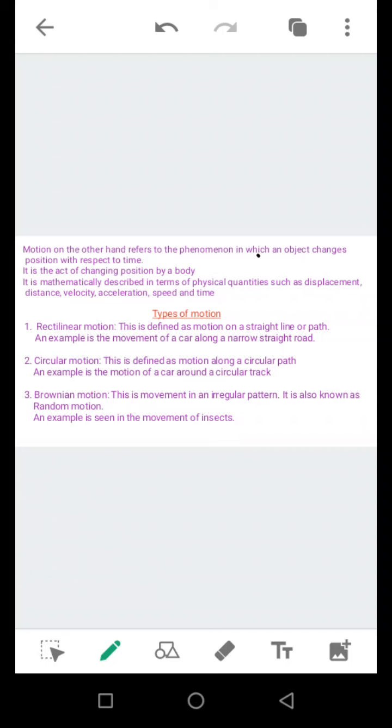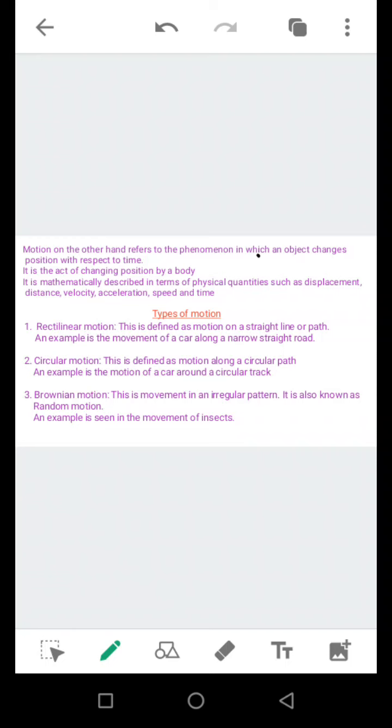That means you are undergoing a rectilinear motion. The next type of motion we'll be talking about is the circular motion. Circular motion is defined as the motion along a circular path. When you have a circle and you're moving around the edges, you are said to be undergoing a circular motion.